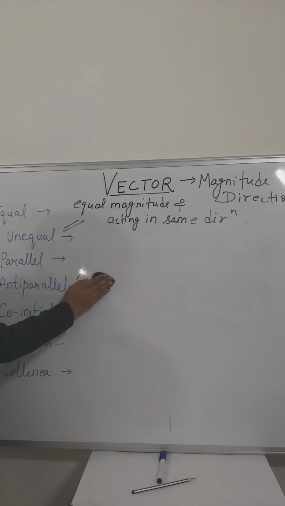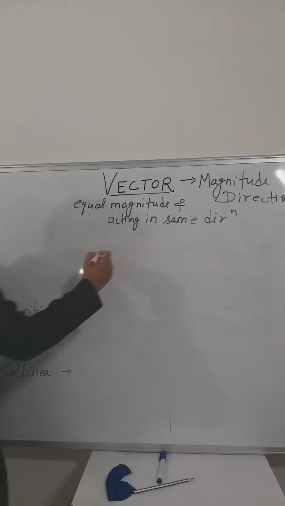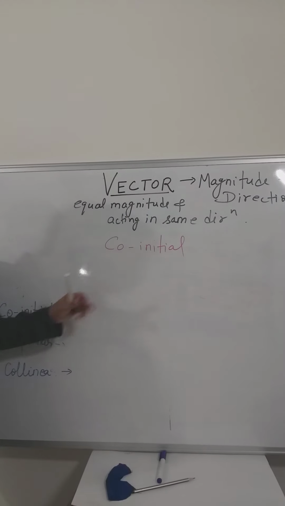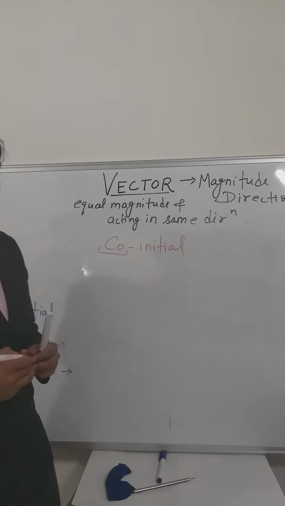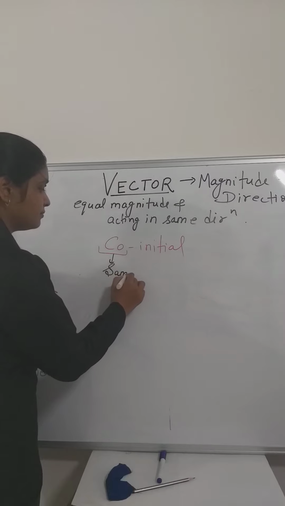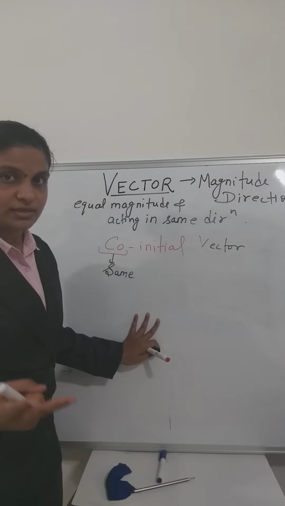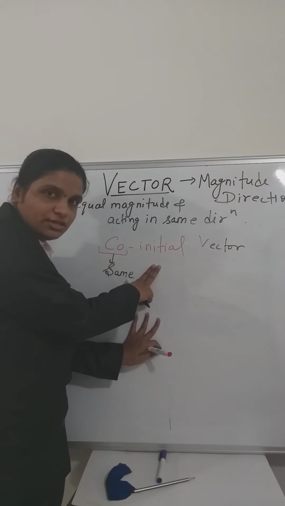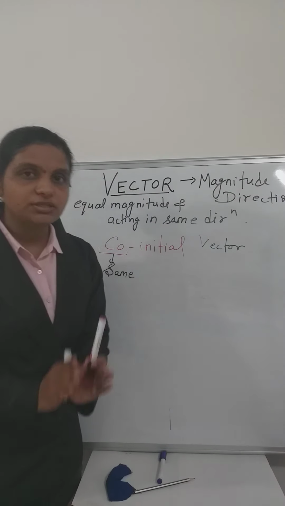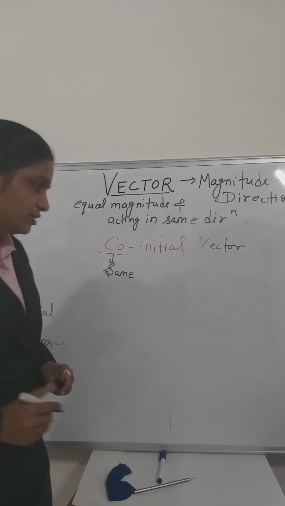Now come to another one, co-initial vectors. What are co-initial vectors? Right? Co means, first understand the terminology. Co means same. If two vectors have the same initial point, then those vectors are said to be co-initial vectors.